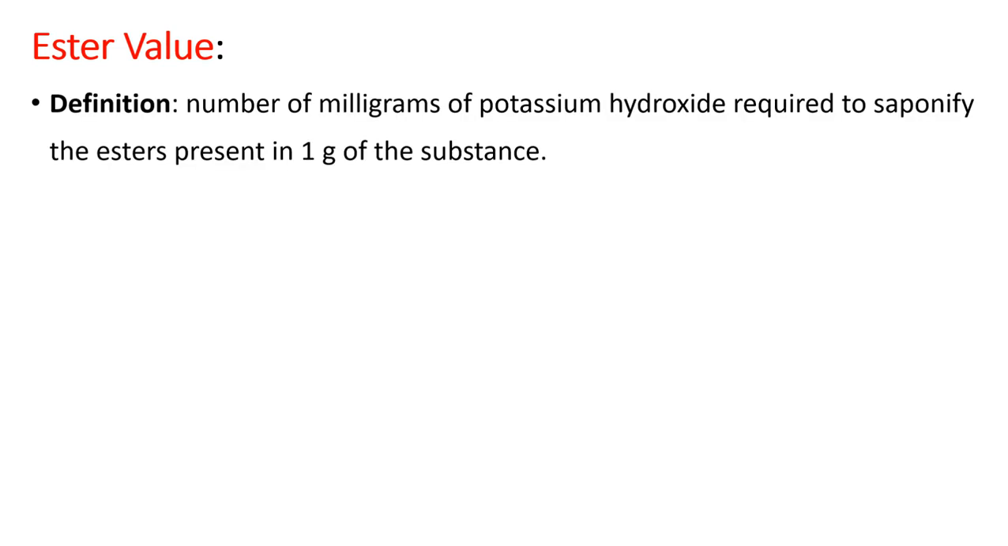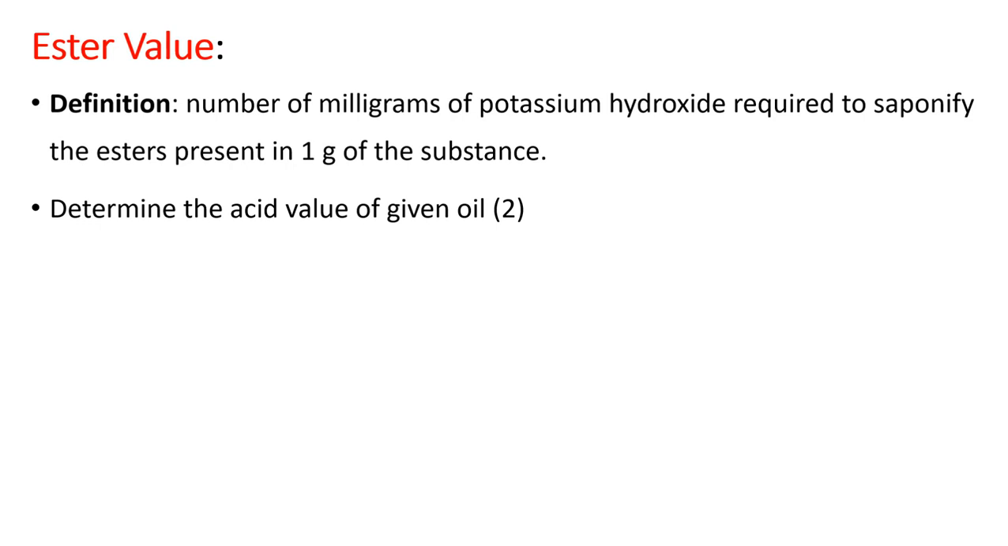About the ester value, there is no need to repeat the titration experiment; in the ester value we use just the formula. What is ester value? It is the number of milligrams of KOH required to saponify the esters present in 1 gram of substance. So for the oil for which we need to determine the ester value, first we need to determine the acid value of the given oil.